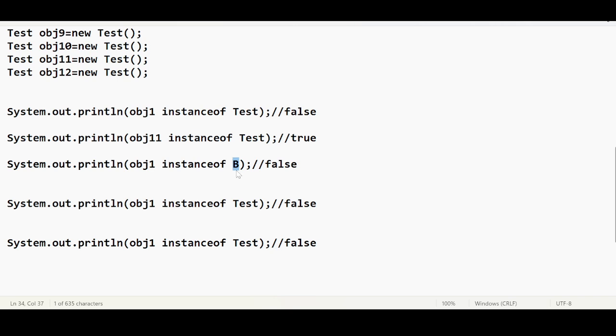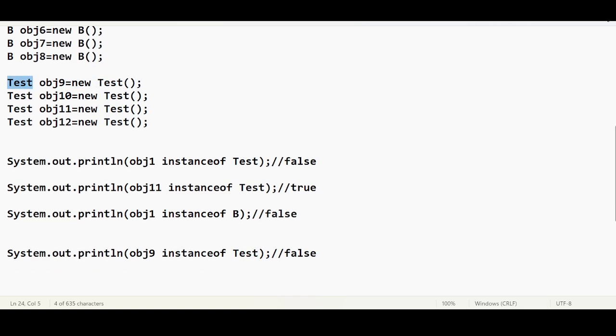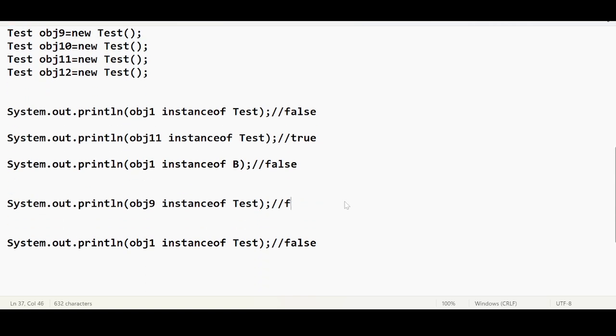If it is A, we will get true. Since it is B, we are supposed to get false. Yes or no? If it is A, we can get true. Since it is B, we are going to get false. Now I want to check obj9 instance of test. obj9 is of test type, right? Of course it is going to be true. Right? Now obj7, instance of A.